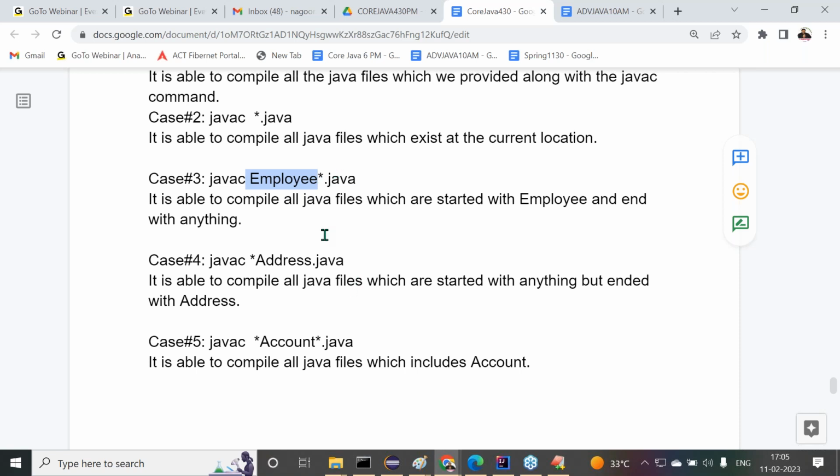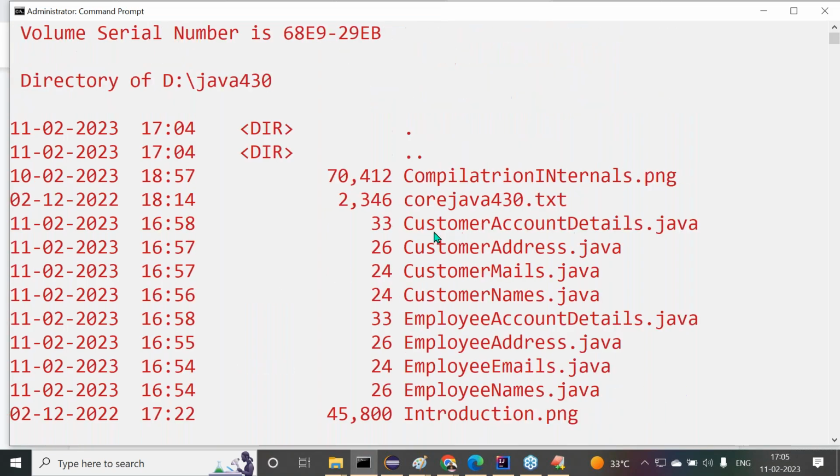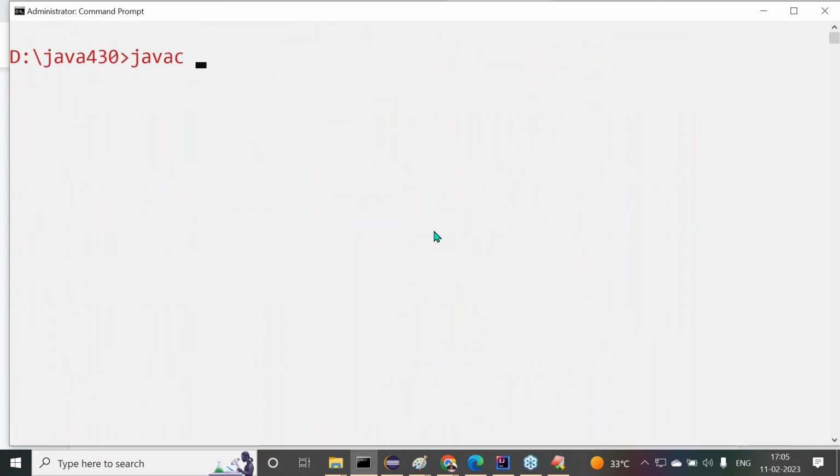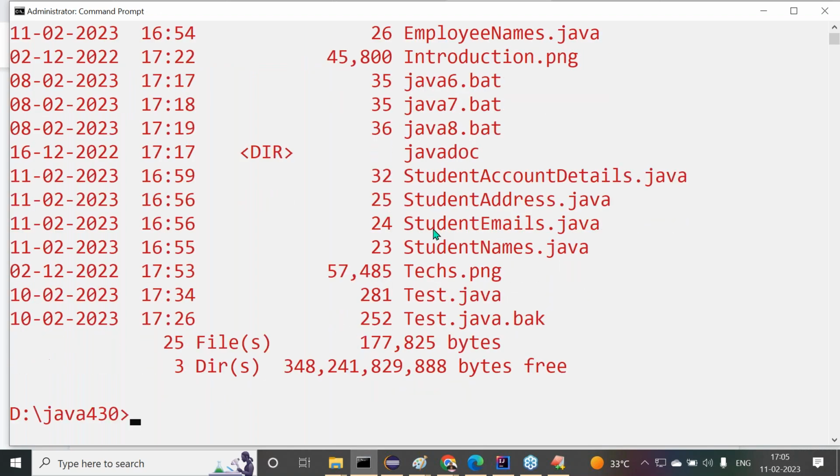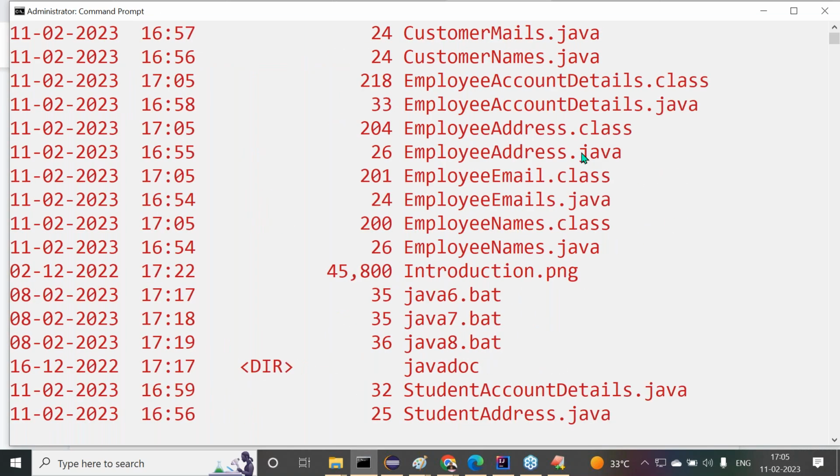Now let me check this clearly. All right, now again I want to use the same thing. No dot class file is available as of now. Javac space employee star dot java. Click on the enter button. Now compiled successfully. Now let us see the dot class files. All right, sir, only employee related files are here, as we provided.